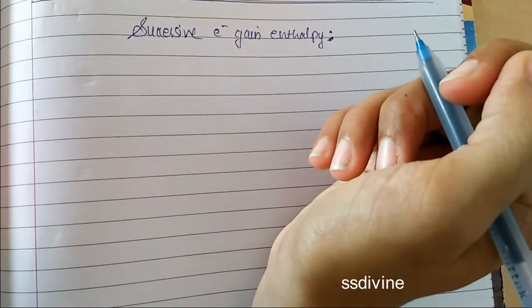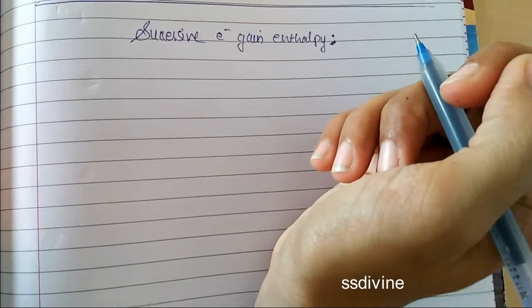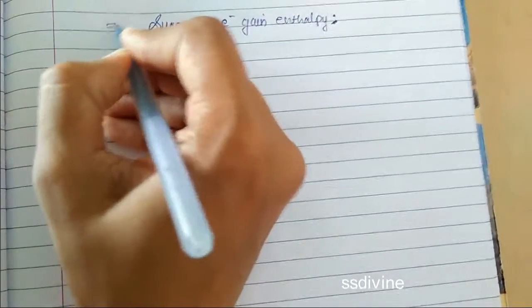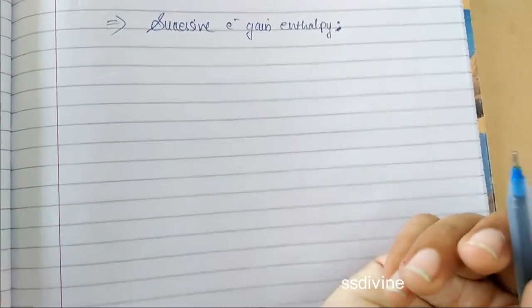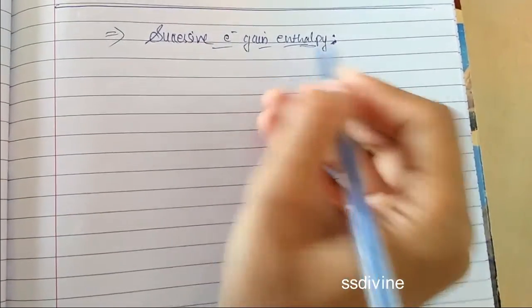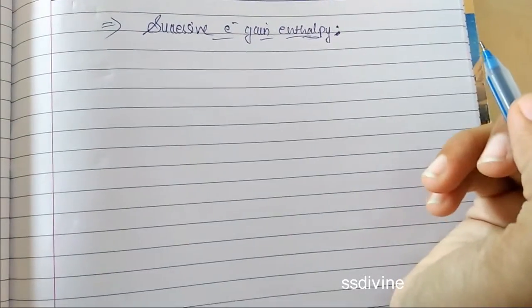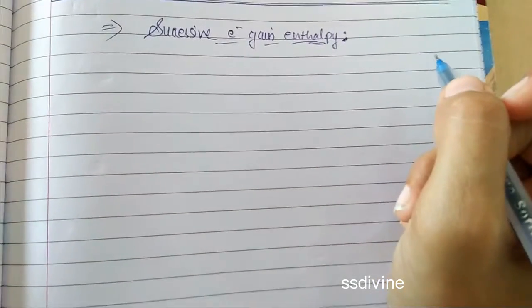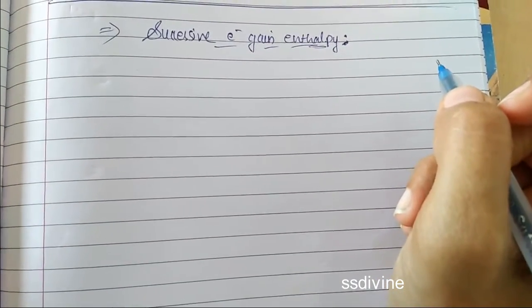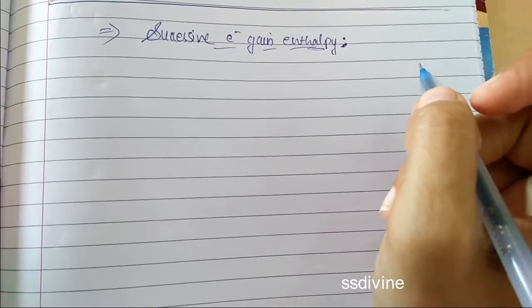In chapter number 3, we have learned till electron gain enthalpy or electron affinity. Today our topic is successive electron gain enthalpy. So what is particularly the electron gain enthalpy? Electron gain enthalpy is nothing but the energy released or absorbed when 1 mole of an electron is added to the neutral gaseous isolated atom.